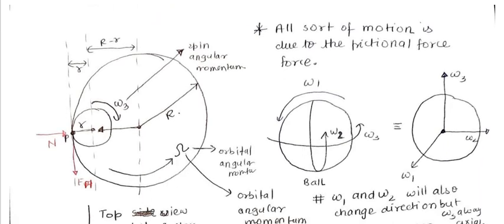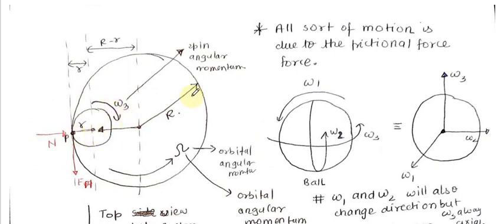So students, this is the top view of the system. Now let's go step by step. This is the capital R radius of the cylinder. So this bigger circle is the cylinder and the smaller circle is the ball, so its radius is smaller.